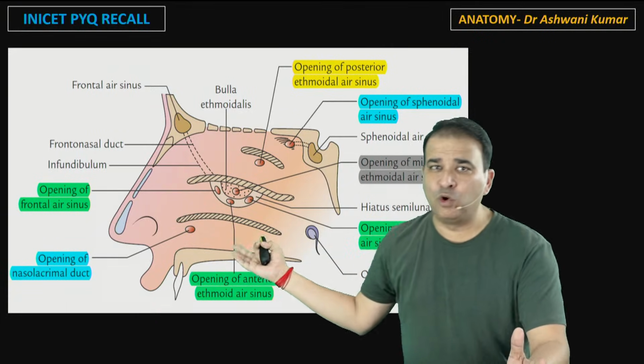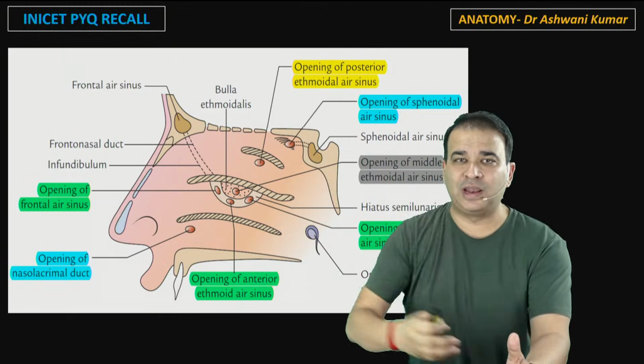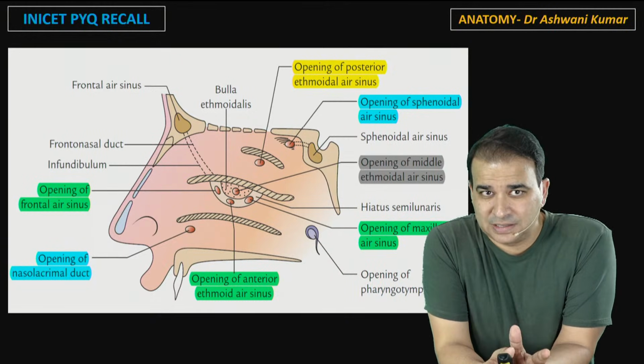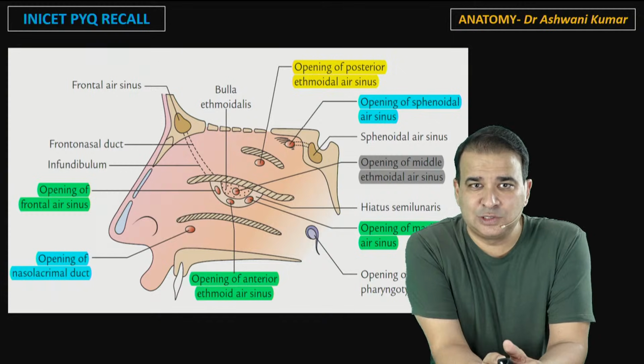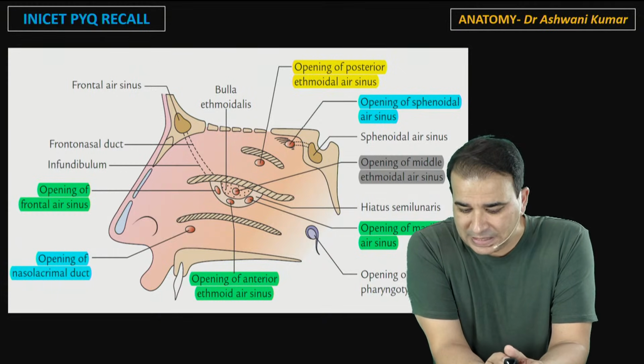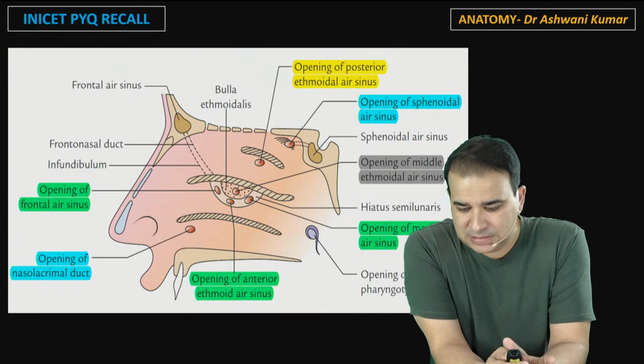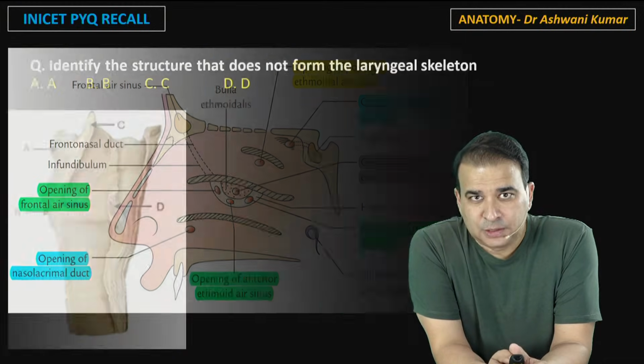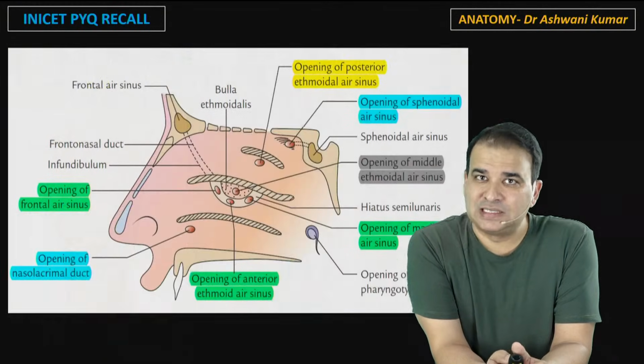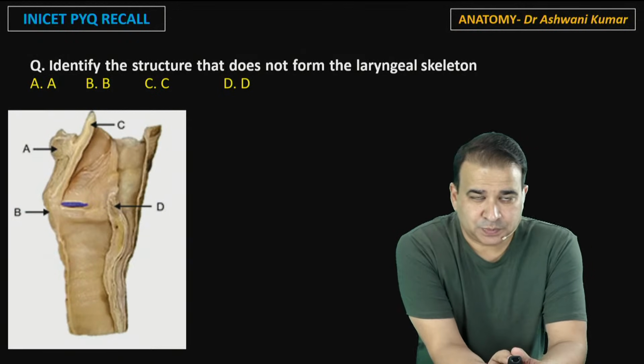Inferior meatus में बेटा कोई वो open होता है नहीं. Inferior meatus is not for the opening of any of these sinuses. It is for the nasolacrimal duct. The nasolacrimal duct opens into the inferior meatus. So yes, the supreme meatus or the sphenoethmoidal recess, that was the answer to this question.